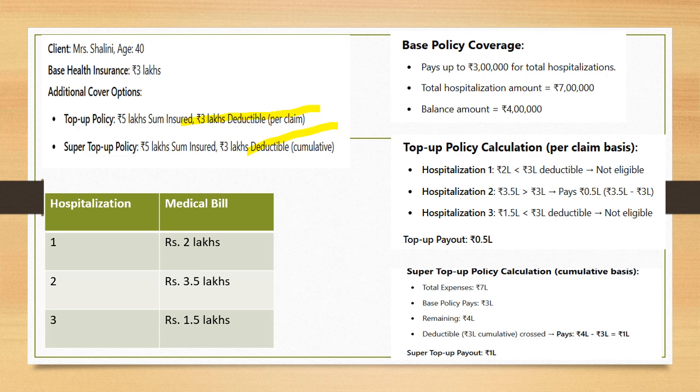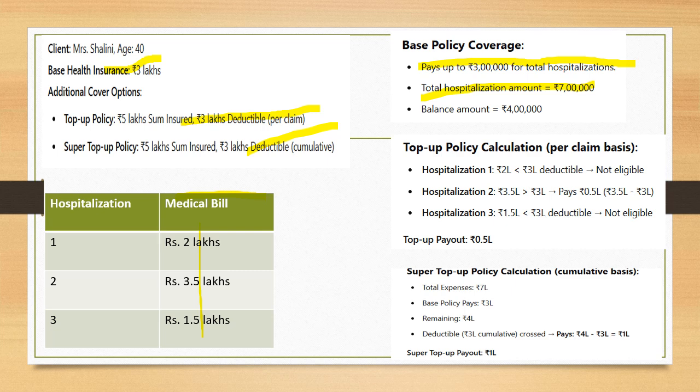Now she gets medical bills for three different hospitalizations, which are 2 lakh, 3.5 and 1.5. If you add all these three, 2 plus 3.5 is 5.5, plus 1.5 is 7. She has a base health insurance of 3 lakhs, so this 3 lakh is paid from the base health insurance. However, the total hospitalization claim has come to 7 lakhs, which is 4 lakhs more than her base insurance, right? So how will this get paid in top up and in super top up is what we will try to understand now.